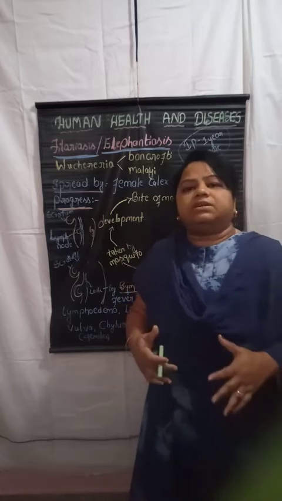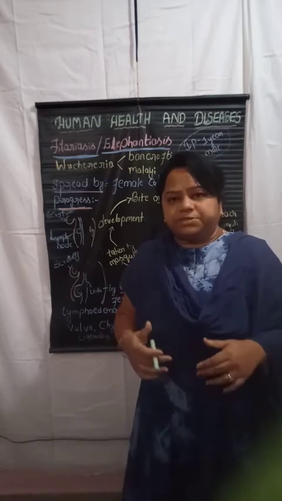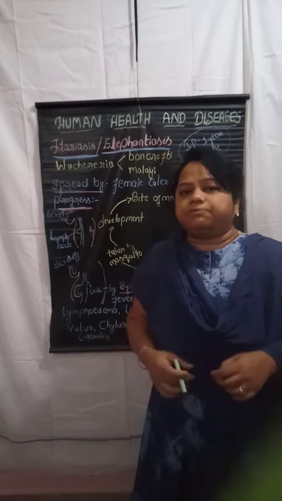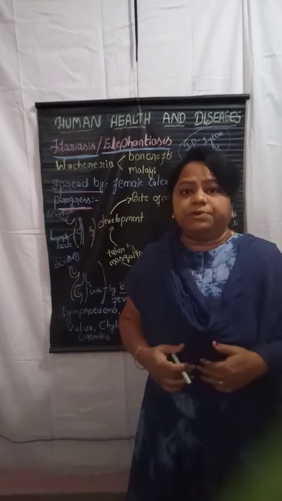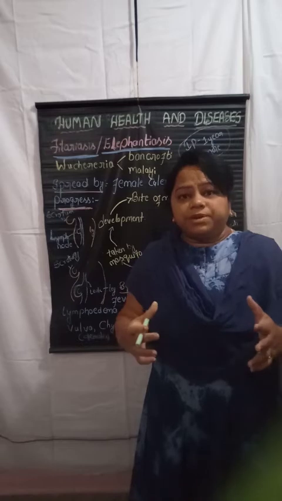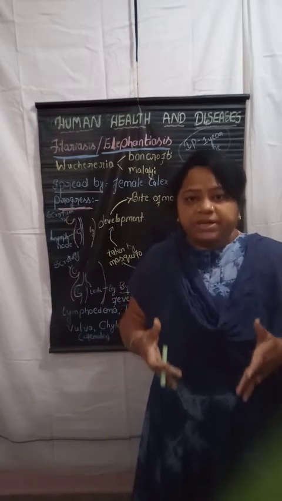The doctors prescribe testing of the urine. If the urine contains lymph fluid, it will appear in the test.